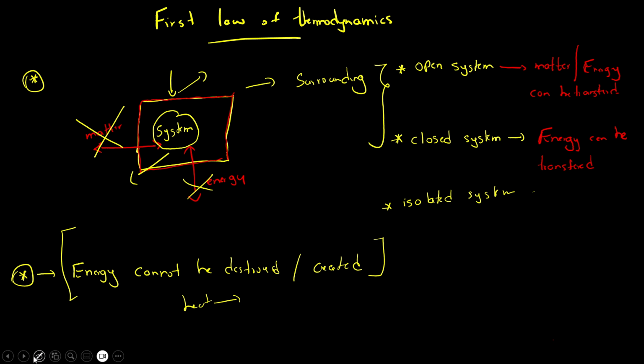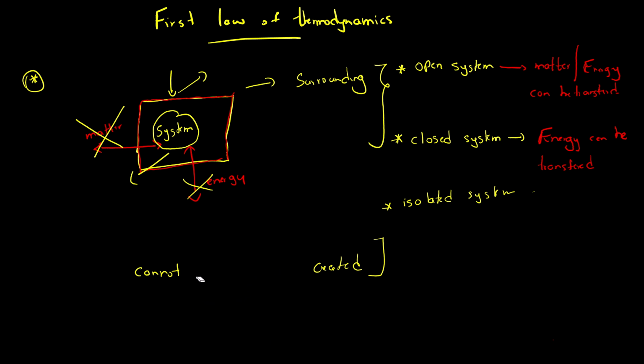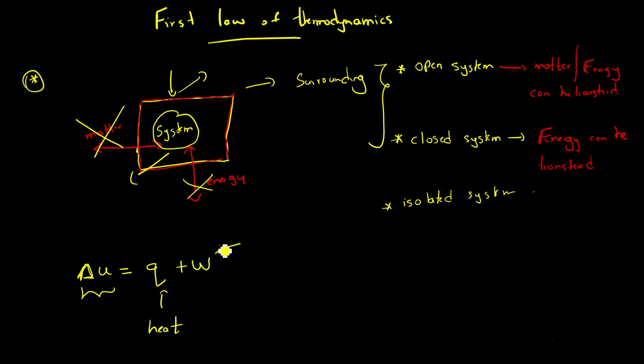Now we have an equation which describes this first law of thermodynamics. It is like this. This internal energy change can be described by Q plus W. This is delta U, which means the internal energy difference. This internal energy difference is based on Q, which is the heat, and W, which is the work.